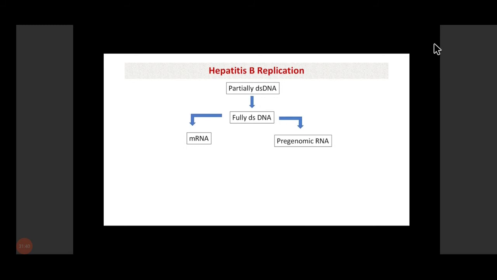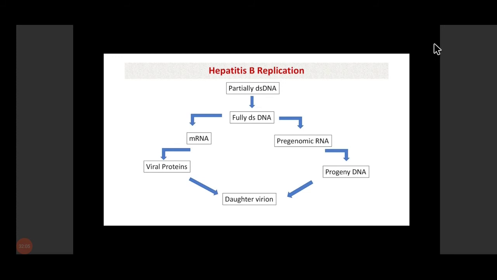Then this fully double-stranded DNA will be transcribed into mRNA. One mRNA will act as a messenger RNA to form viral proteins, and another RNA will act as a pre-genomic RNA. This pre-genomic RNA will get converted into DNA by the reverse transcriptase activity of this DNA polymerase enzyme, and this DNA will then combine with these viral proteins to form daughter virions. So this is how the replication of hepatitis B virus occurs.